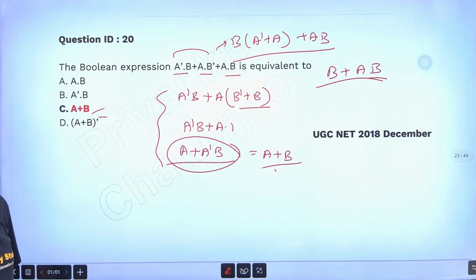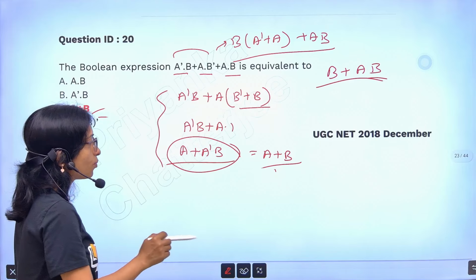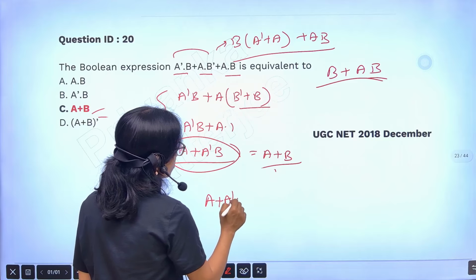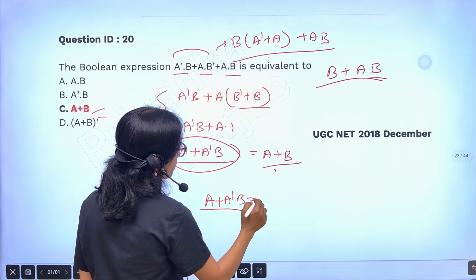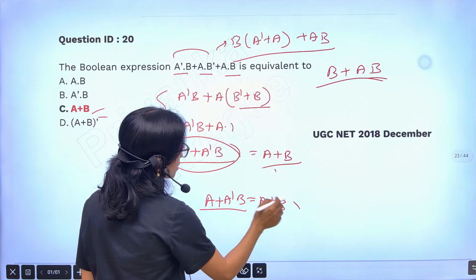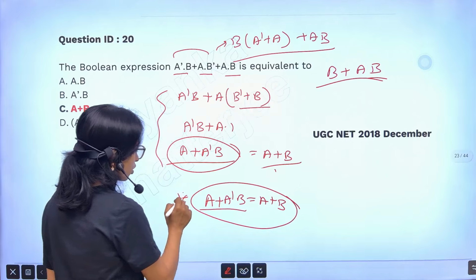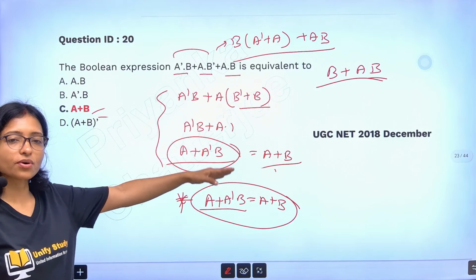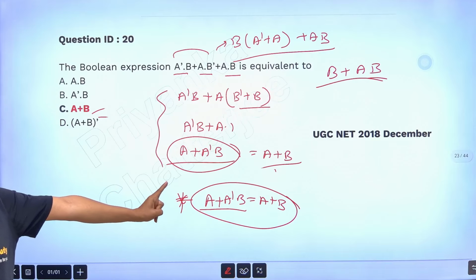Ma'am, please explain how a plus b. This is the formula. You have to keep it in your mind. This is the Boolean algebra formula: a plus a bar b equals a plus b. This is a very important formula. Write it down in your notebook. In every step you are getting this formula. Okay.